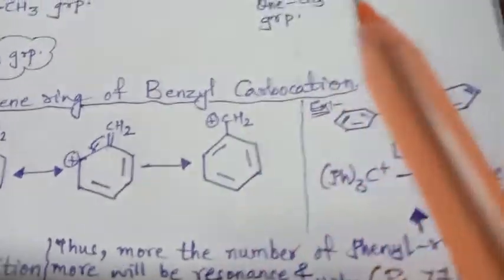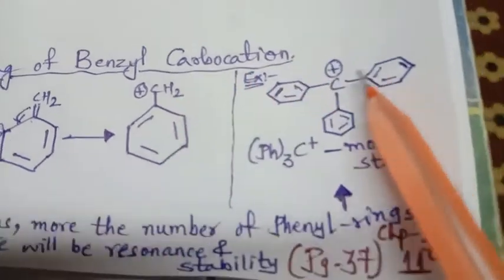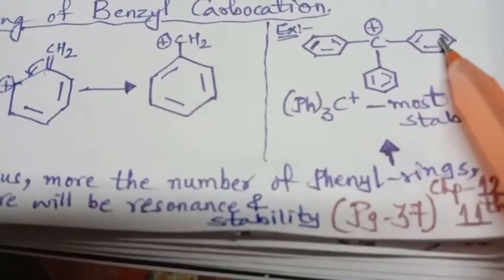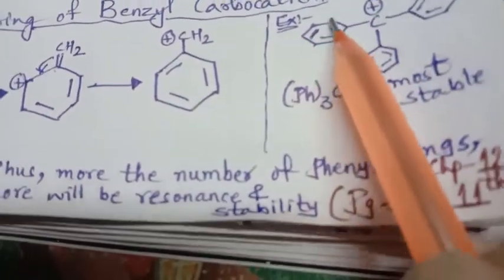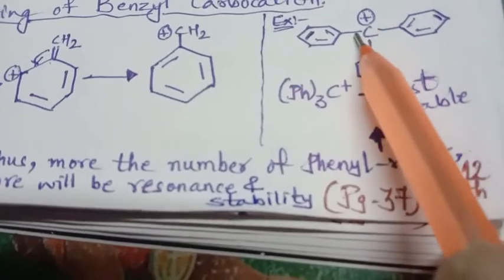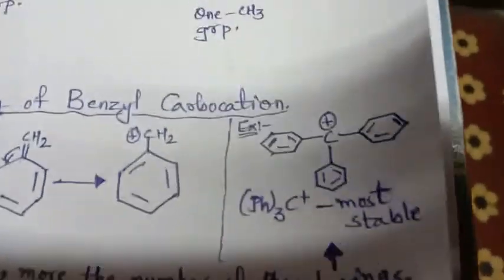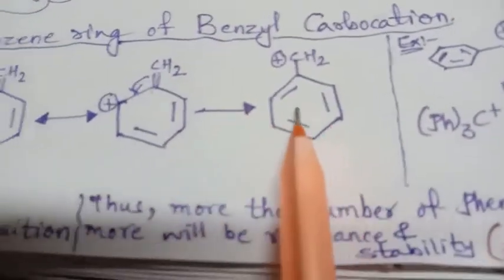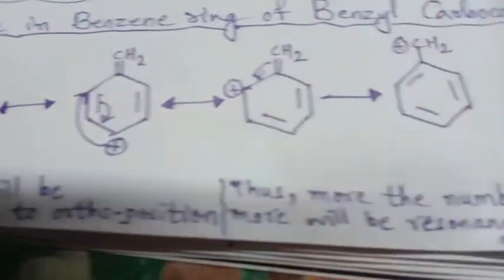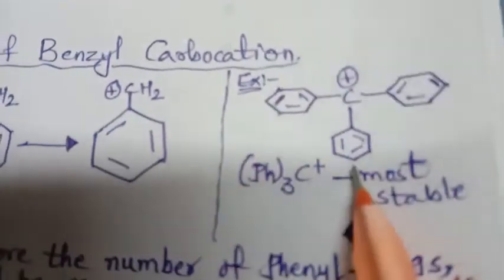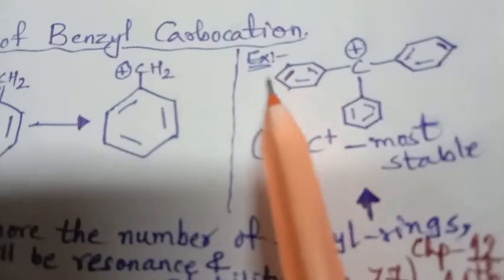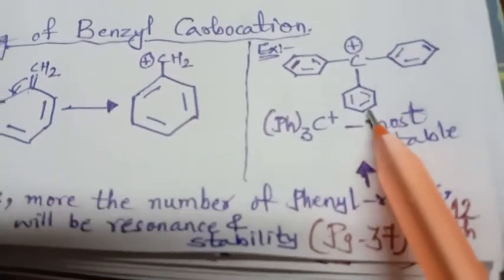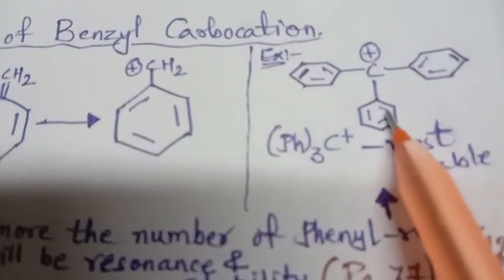So if, instead of just one substituent, the carbon has more rings here, see, this is a benzene ring, this is a benzene ring, this is a benzene ring, all are phenyl because the attachment is here with the alkyl group. So this is called a phenyl ring. We have seen this resonance for only one ring. Here all the attachments, 1, 2, 3, will undergo resonance, and there won't be any possibility of any free radical to remain free.